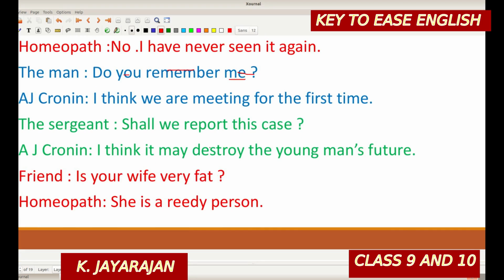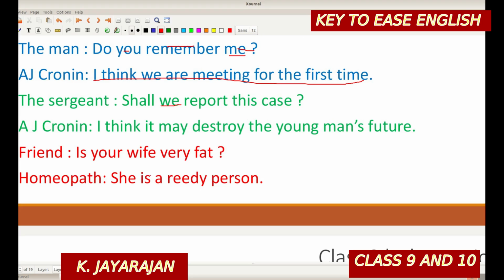Shall we report this case? Here I skipped this one, as you have done it in the first part. "Shall we report this case?" The sergeant enquired or asked whether they should report that case. Whether they should: we will be changing "we" into "they." "Is your wife very fat?" Whether his wife was very fat. Instead of a question mark we are putting a full stop.